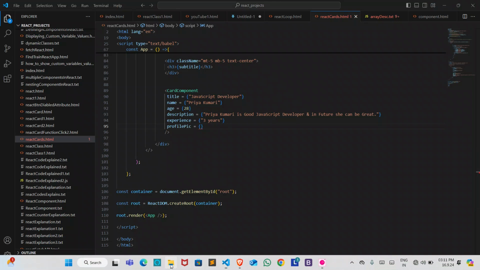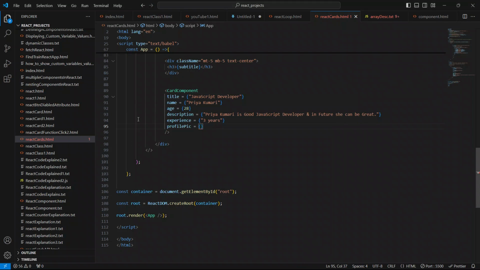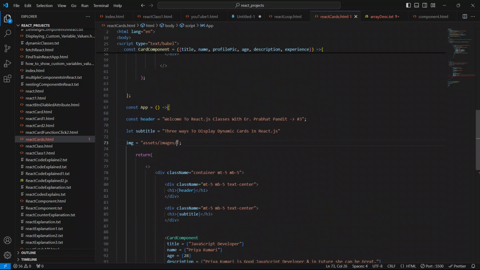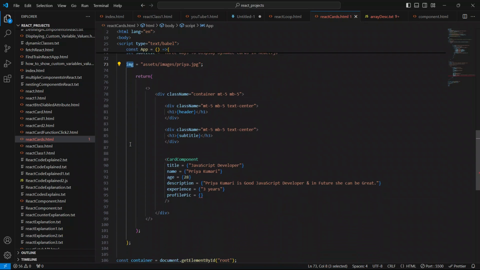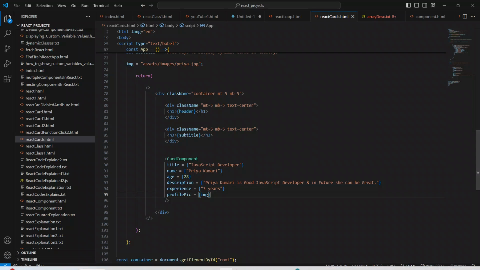Go to the folder first, and I'm gonna use this pic, priya.jpg. Copy the name from here and paste it here. So we have to use this img variable name as a prop value to this profile pic. Put it here, so this is it. Now save your code and go to the browser.